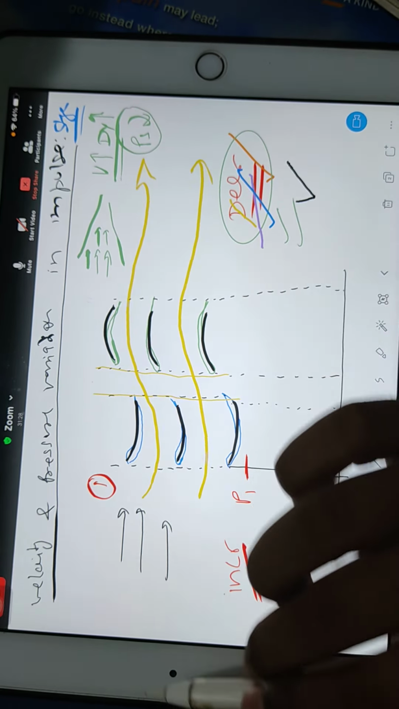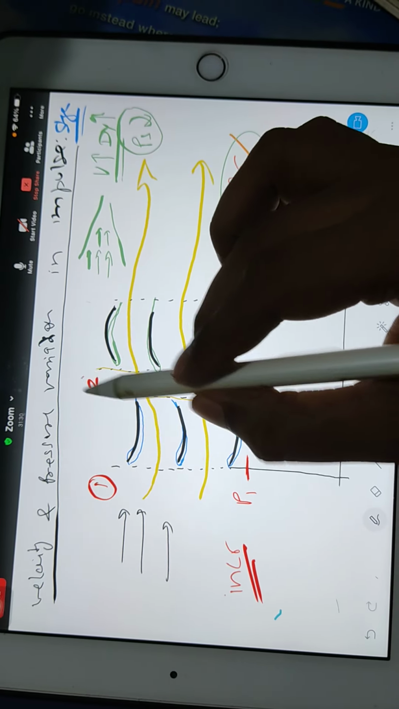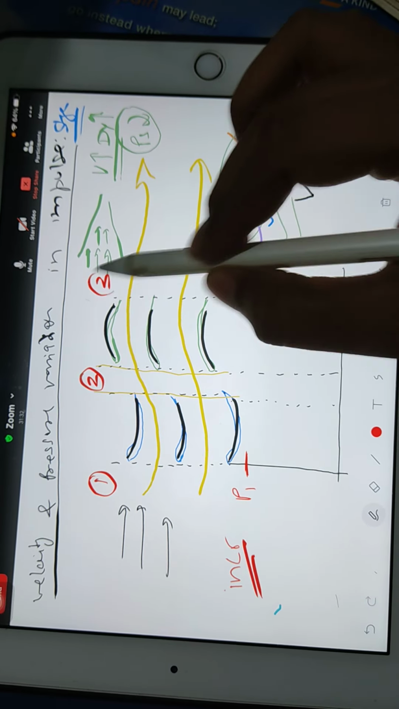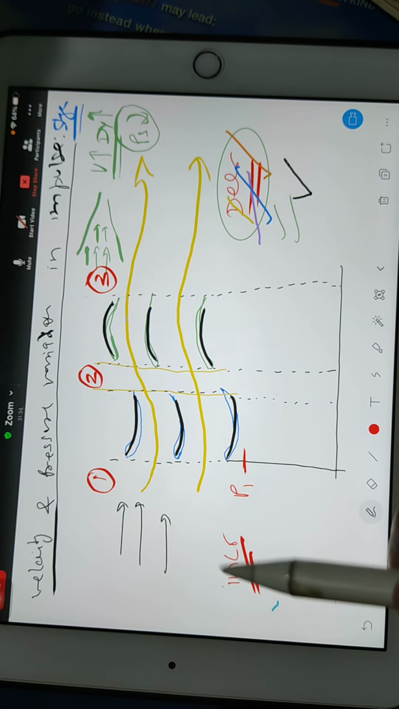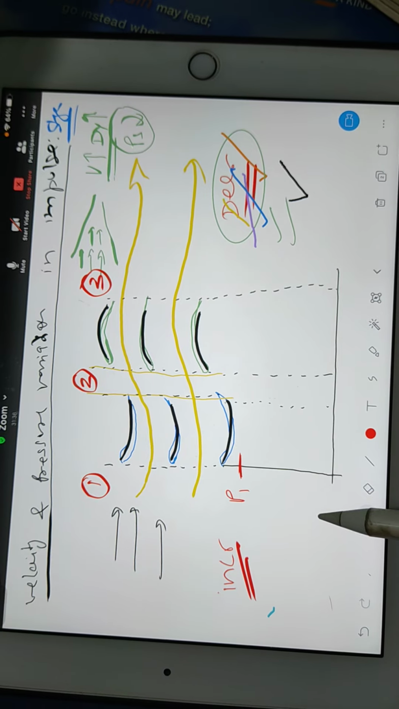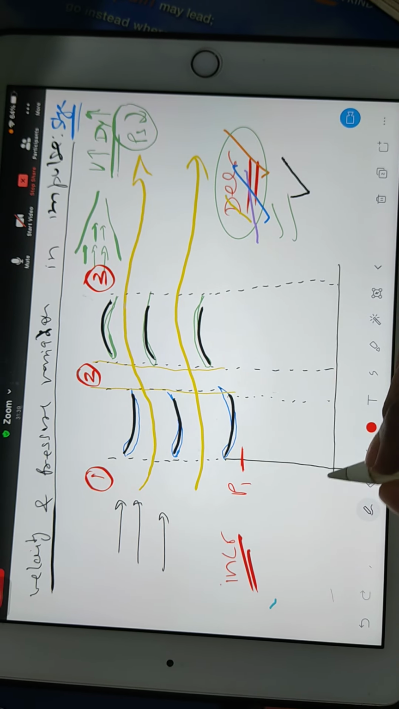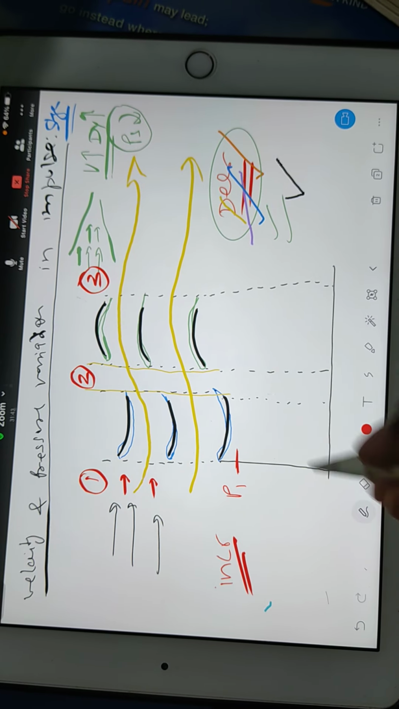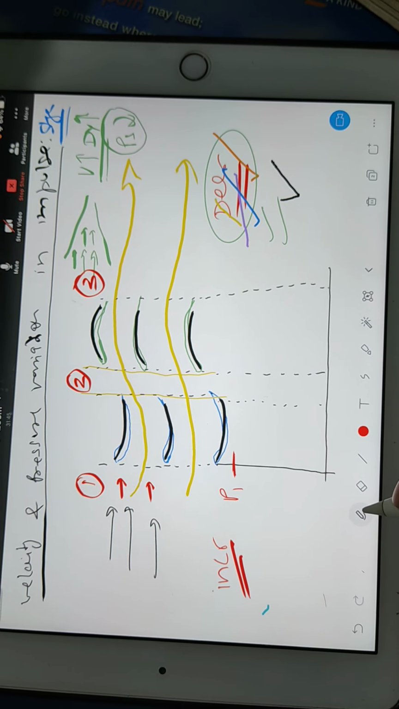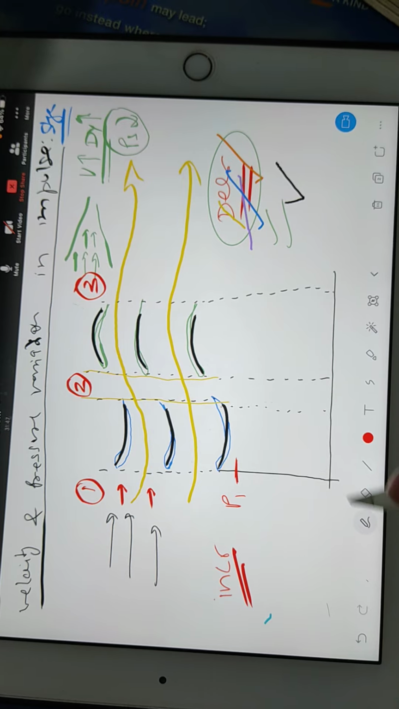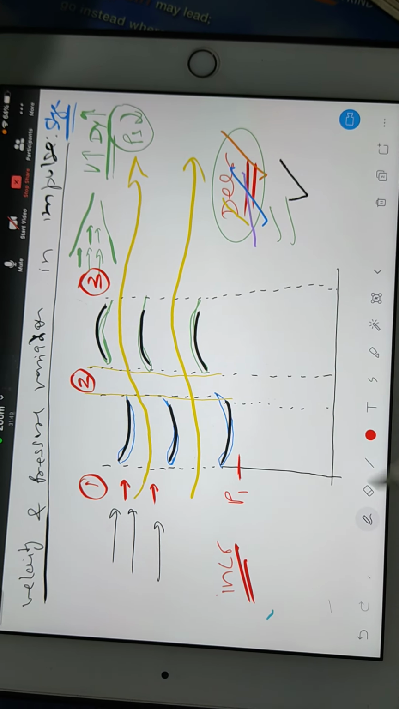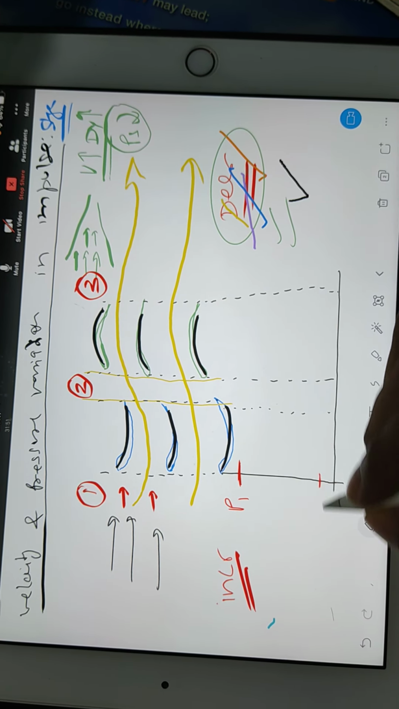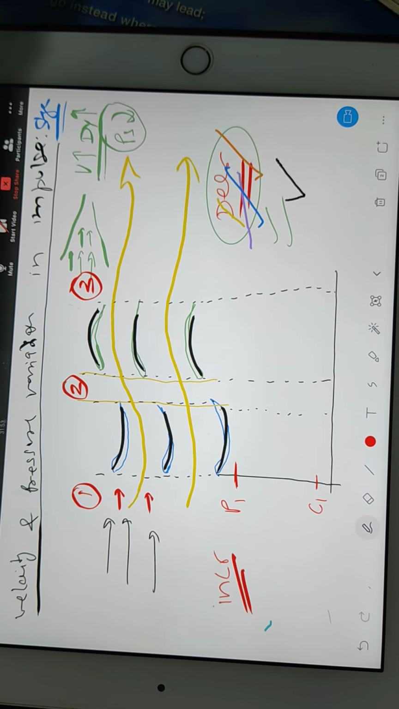I am considering this zone is my zone 1 and this zone is my zone 2. This zone is my zone 3. So I got inlet pressure P1, right? Now at the beginning of turbine, we know that the gases are coming from the combustion chamber, so they will be having very less speed. Actually, ideally, you would say zero speed, but definitely they will be having little speed. So that absolute speed I am considering as C1.